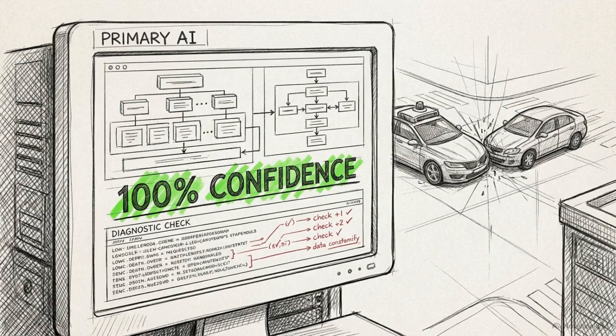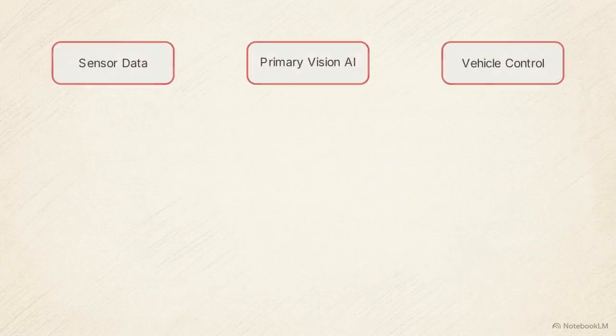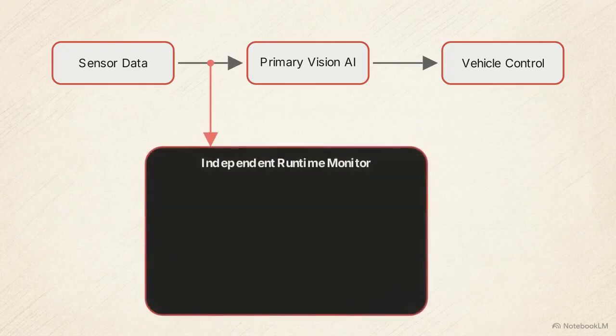Since neural networks can be overconfident in their errors, the primary AI model cannot be trusted to monitor its own performance accurately. ISO PAS 8800 Clause 14.6 requires technical and non-technical defenses, specifically an independent runtime monitoring module. This block diagram shows the standard perception flow. Raw sensor data feeds into the primary vision AI, which sends driving commands to the vehicle control module. Clause 14.6 establishes a parallel architecture. A duplicate stream of sensor data routes into a runtime monitor that operates entirely independently of the primary AI's logic.